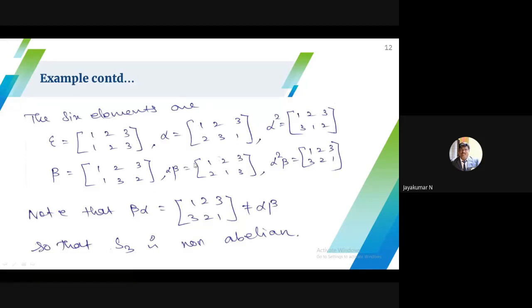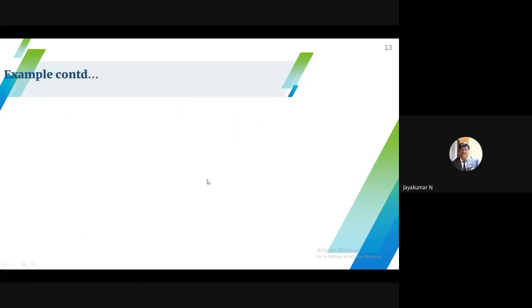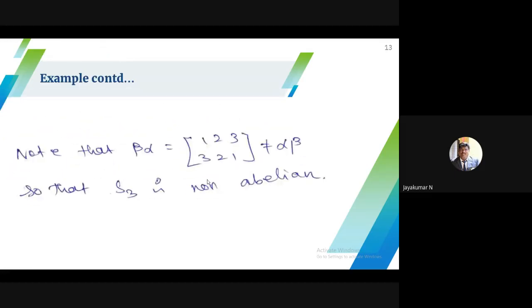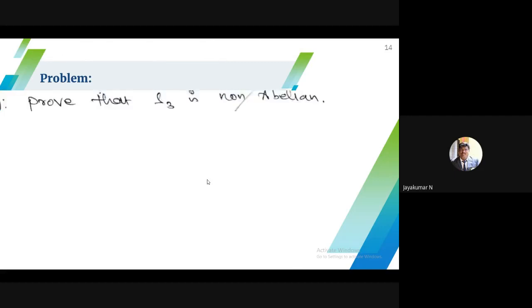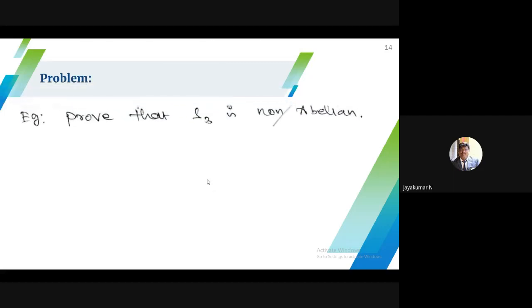This is an important thing. Beta alpha is not representing alpha beta; instead it represents some other permutation. That is the meaning. So Sn is always non-abelian when n is greater than or equal to 3. By using this, you can do another 8 mark problem: prove that S3 is non-abelian.